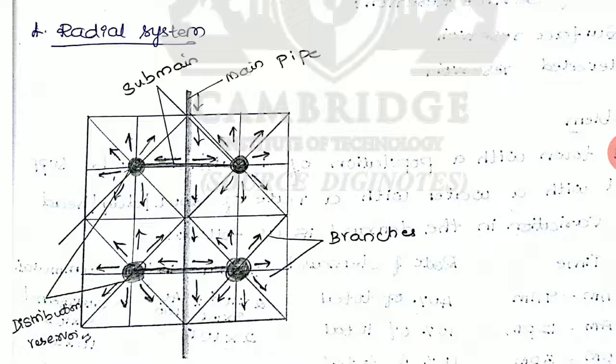On the screen you can see the main pipeline is laid down at the center, the vertical pipeline, and from the vertical pipeline the water is supplied to the reservoirs. Four points are there, those are the reservoirs. These reservoirs are called water distribution reservoirs. From these reservoirs the water will be supplied to all layouts in radial direction.